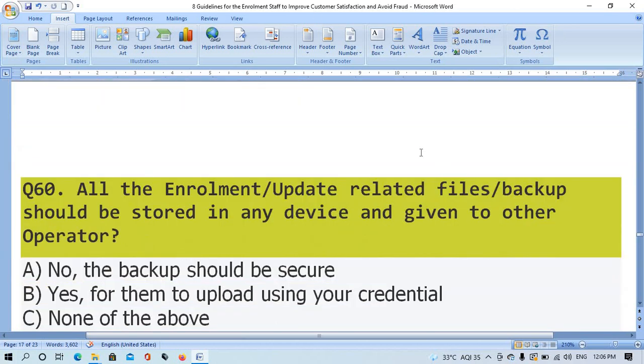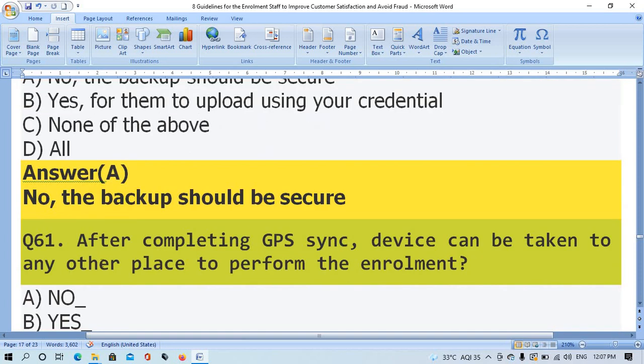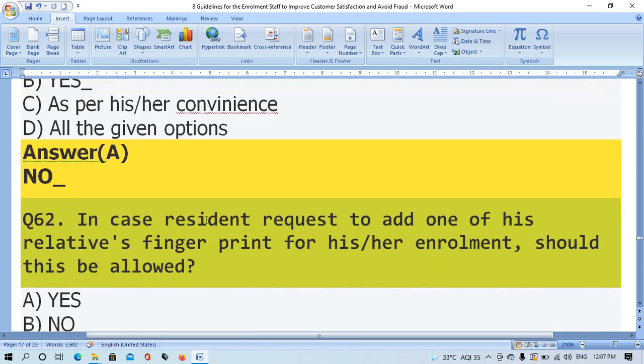Question number 60. All the enrollment up-to-date related files backup should be stored in any device and given to other operator. The right answer is option A, no. The backup should be secure. Question number 61. After completing GPS science, device can be taken to any other place to perform the enrollment. The right answer is option A, no.